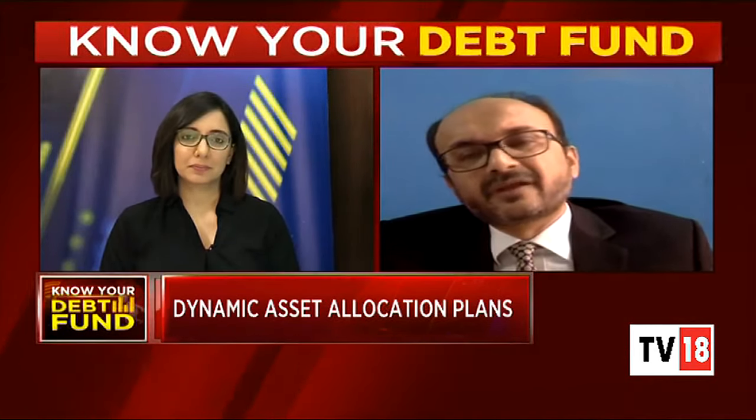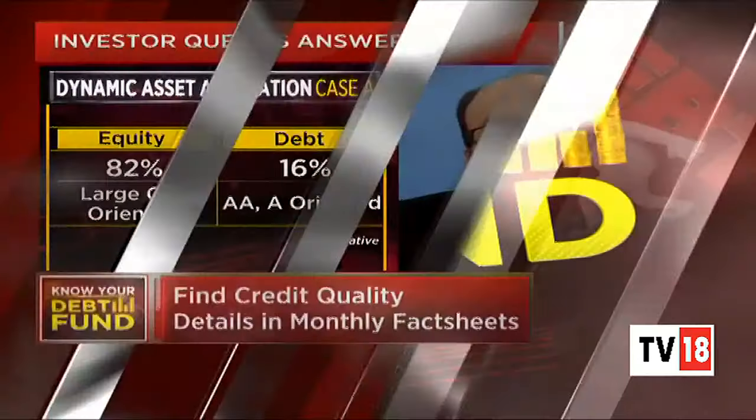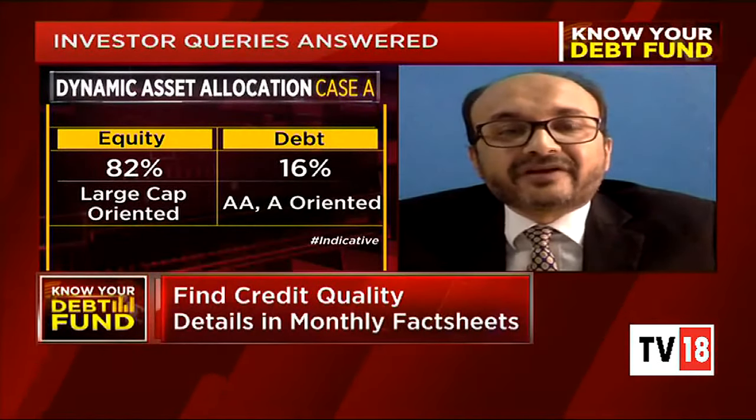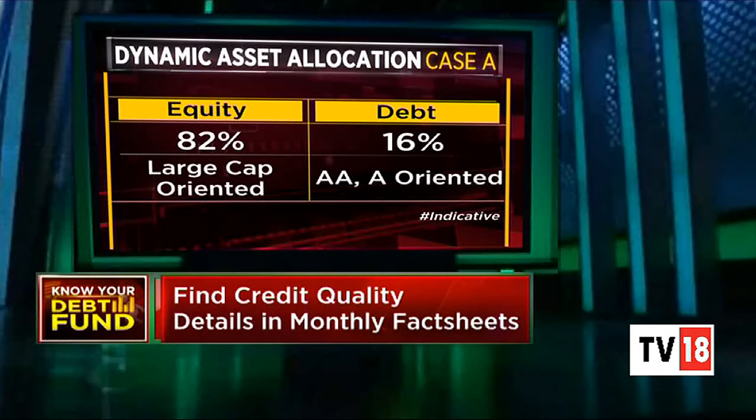Okay, Kalpesh, what about the dynamic asset allocation? Now here, every decision is the choice of the fund manager, right? Absolutely. And as per the definition SEBI has given, in the dynamic asset allocation, the equity and the debt component has to be managed in a dynamic way, in an efficient way also.